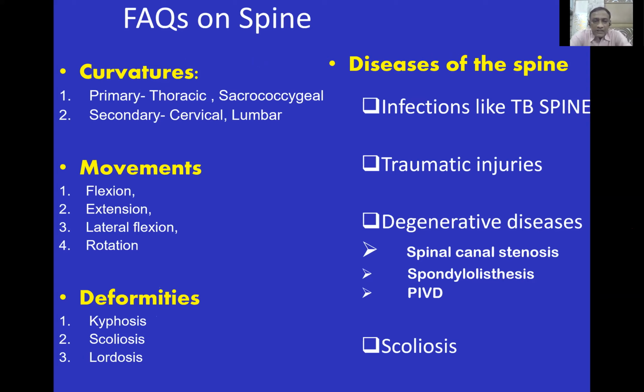Frequently questions on curvature, what movements are occurring in the various parts of the spine, various deformities. Then the examiner may ask you about various diseases like TB spine, traumatic fractures with paraplegia, without paraplegia, degenerative disease like spinal stenosis, spondylolisthesis, prolapsed intervertebral disc, and sometimes on scoliosis also.